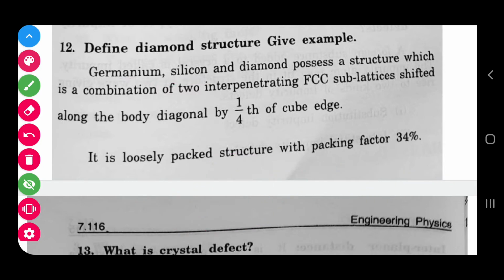That is what you have to write here. Example, germanium and silicon, and the packing factor is 34 percent. Packing factor of 34 percent is very less, so it is loosely packed, since less than 74 percent is loosely packed.